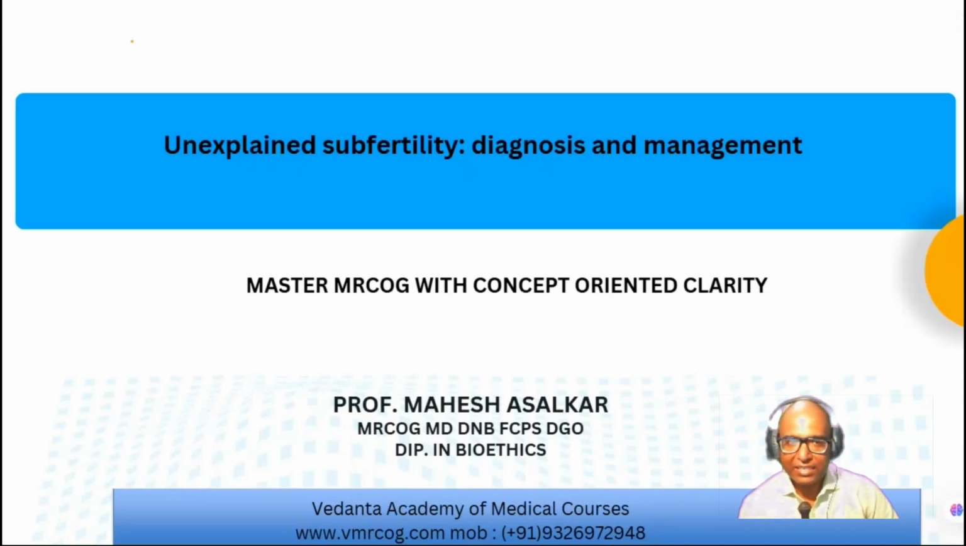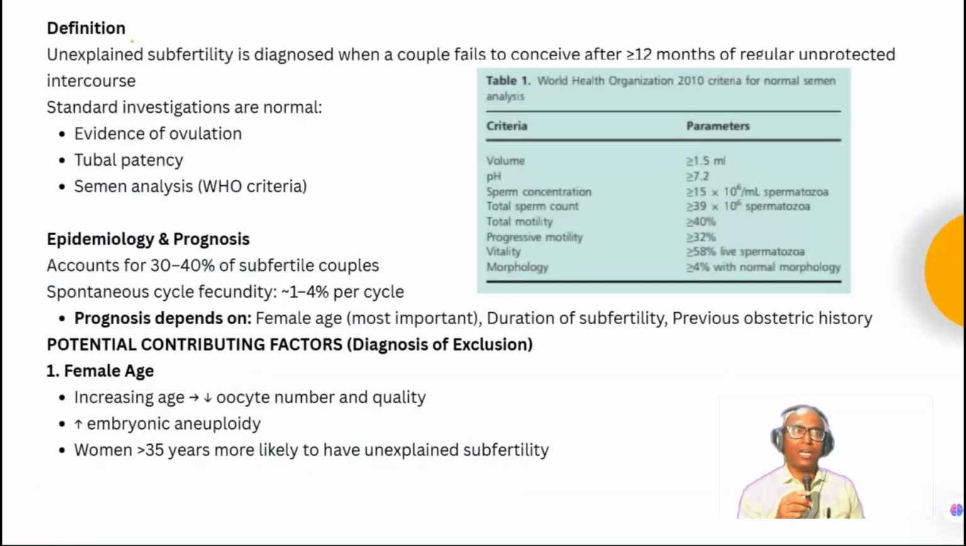So we begin with the next TOG article, that is Unexplained Subfertility Diagnosis and Management. This is a short TOG article. Unexplained infertility is diagnosed when a couple fails to conceive after 12 months or more of regular unprotected intercourse. The standard investigations are normal: there is ovulation, there is tubal patency, and semen analysis is normal.